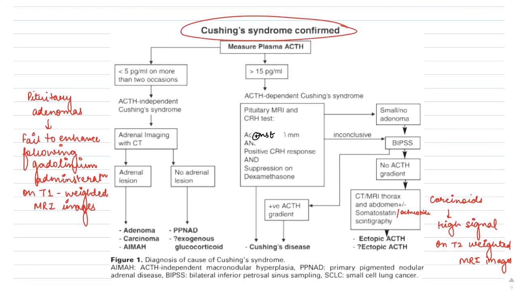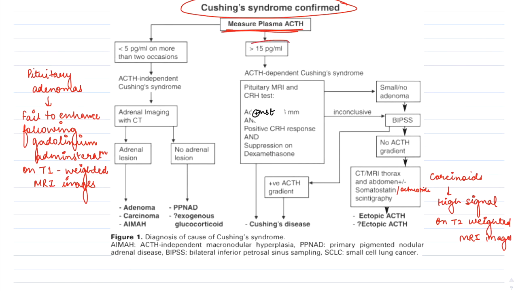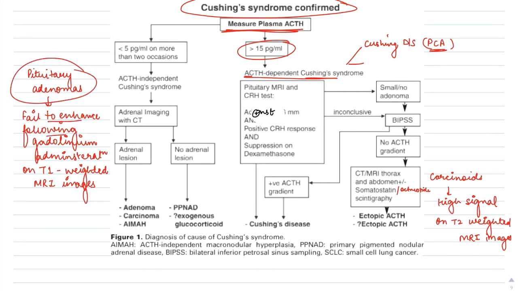Once Cushing's is confirmed, we measure the plasma ACTH levels. If the plasma ACTH levels are more than 15 picograms per ml, it is suggestive of ACTH dependent Cushing's. Now, there are only two reasons for ACTH dependent Cushing's. One is Cushing's disease, which is pituitary corticotrope adenoma. Pituitary adenomas fail to enhance following gadolinium enhancement on T1 weighted images. Therefore, we should do a pituitary MRI, which is the investigation of choice.